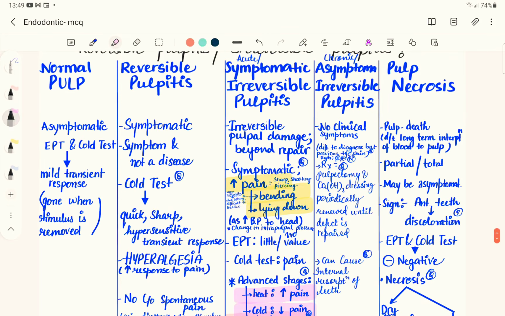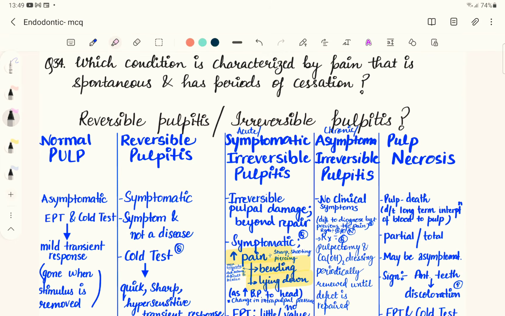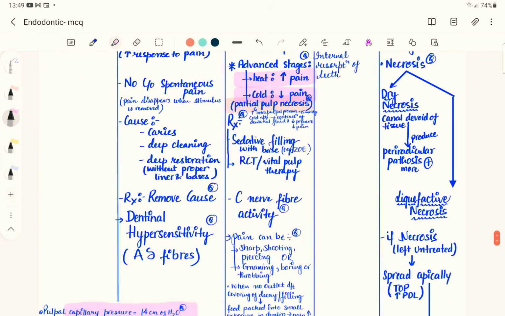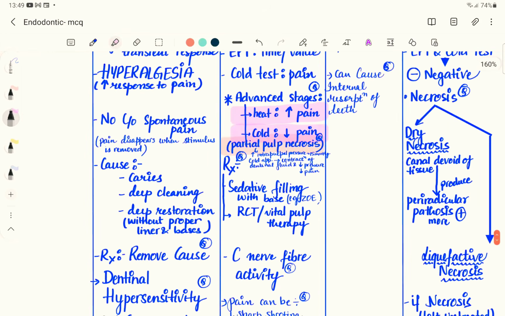That is a progression of acute irreversible pulpitis. And the reason why there is relief of pain while having cold food is because of the built up intrapulpal pressure.